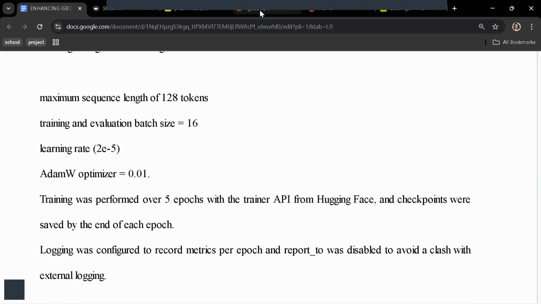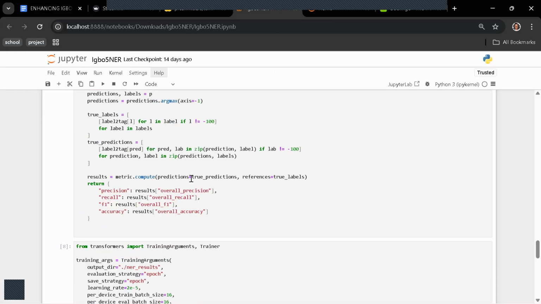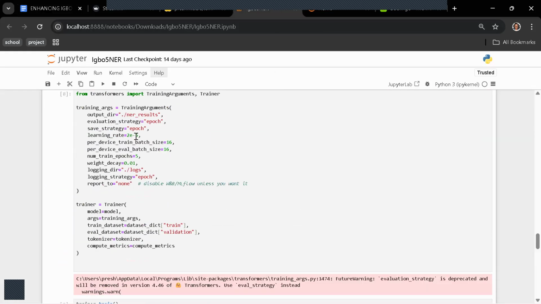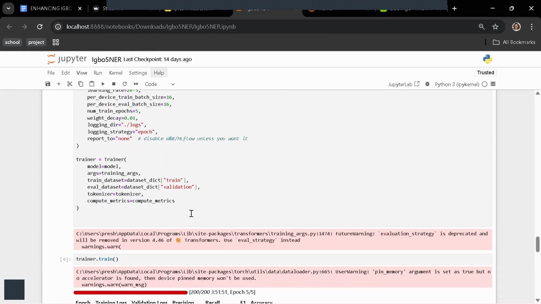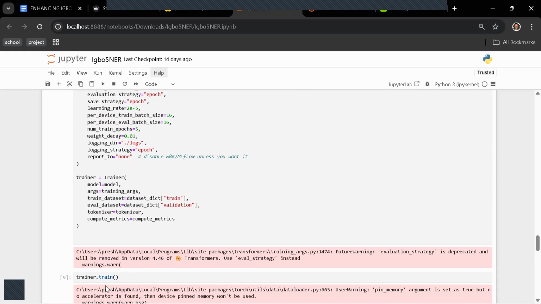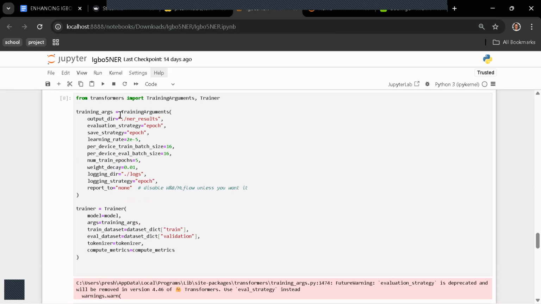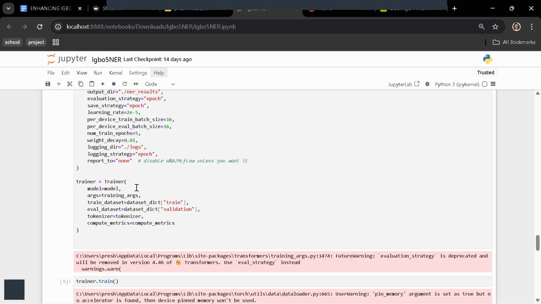Let me show you, it is in the code. When we are setting up our trainer, the trainer is an API. Before we do trainer.train, you set up your arguments. You do some testing and trials to know what will really suit your system and give you the best results. So we have how many epochs we used and all.